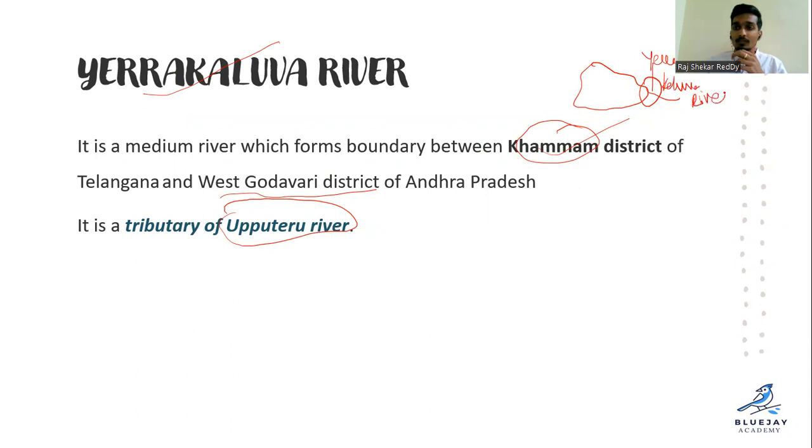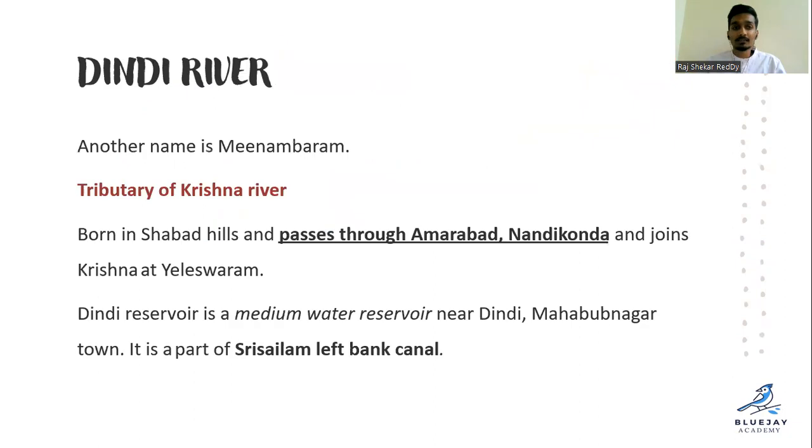Erra Kaluva river. Erra Kaluva is a tributary of Upputeru. Upputeru river, and its tributary is Erra Kaluva. It forms a boundary between Khammam district of Telangana and West Godavari of Andhra Pradesh. Clear?